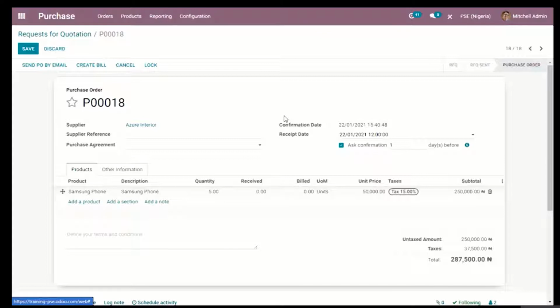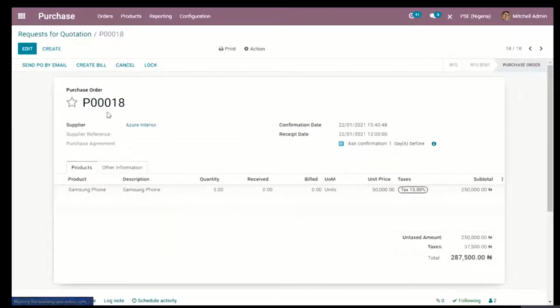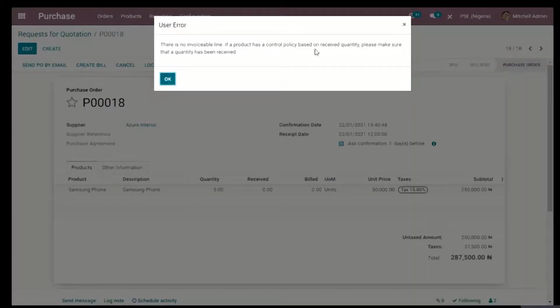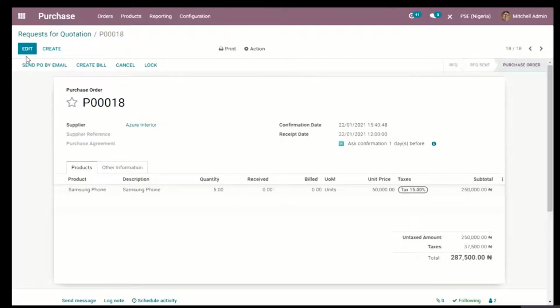Now usually when you create a purchase order in a business environment, you should be expecting some sort of delivery for the product. That means the vendor should get back to you delivering the product. And you can decide to create a bill right from here. Creating a bill means that you're ready to pay your vendor.